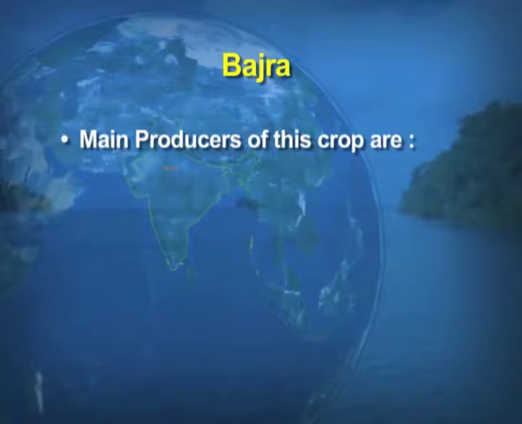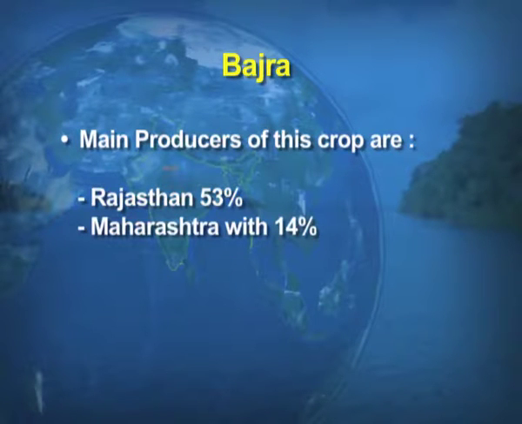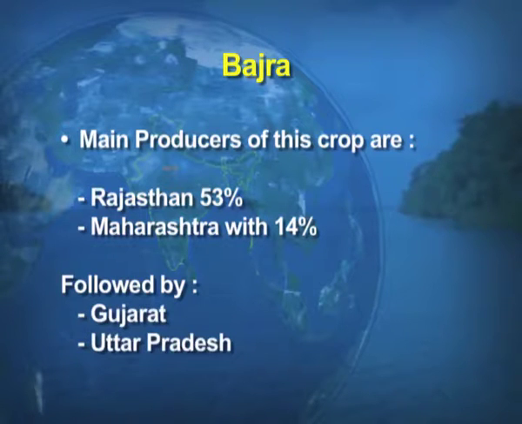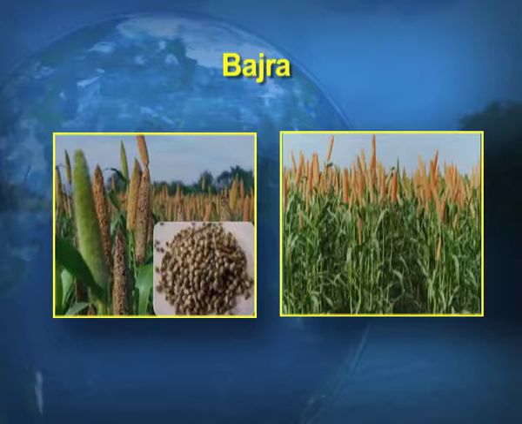Poor in fertility. So, soils which are not very rich in nutrients can even be used for the production of bajra. The main producers of the crop are Rajasthan with 53% and Maharashtra with 14%, followed by Gujarat, Uttar Pradesh and Haryana. Now, on your screens, you can have a visual of bajra.